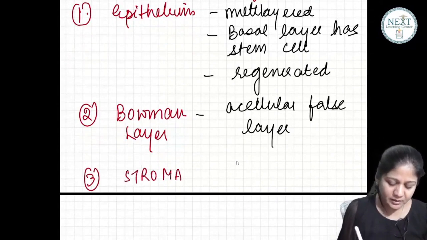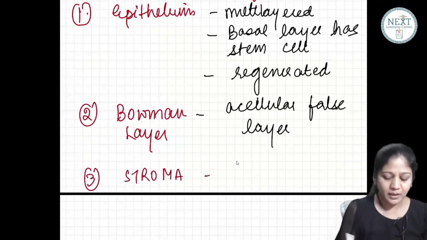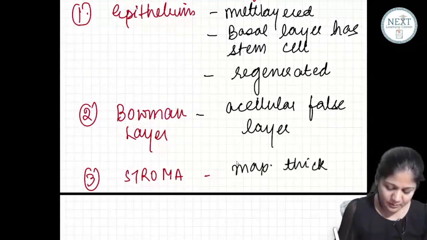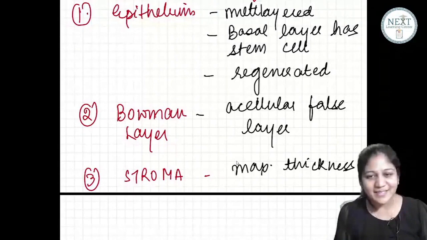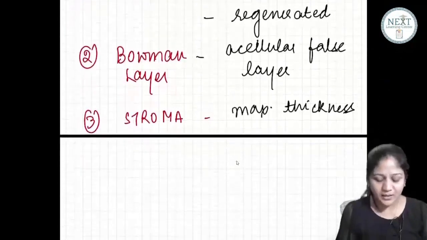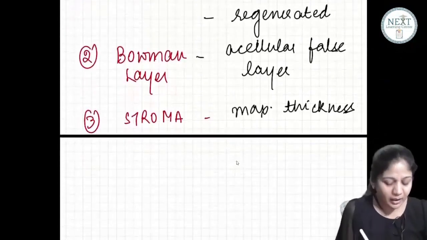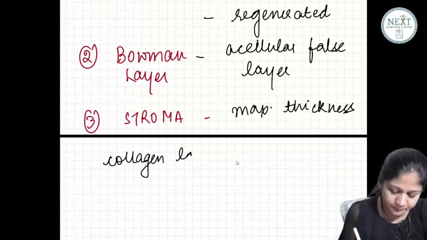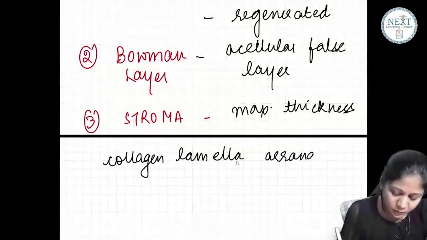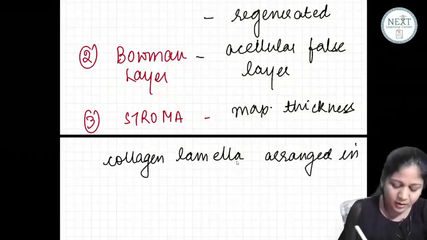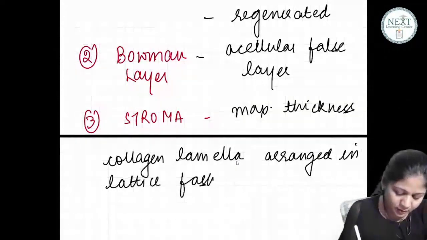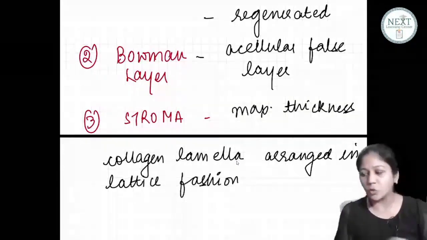The stroma has the maximum thickness, and it has a special arrangement of collagen lamellae. Collagen lamellae are arranged in a lattice fashion. Stroma, lattice fashion.